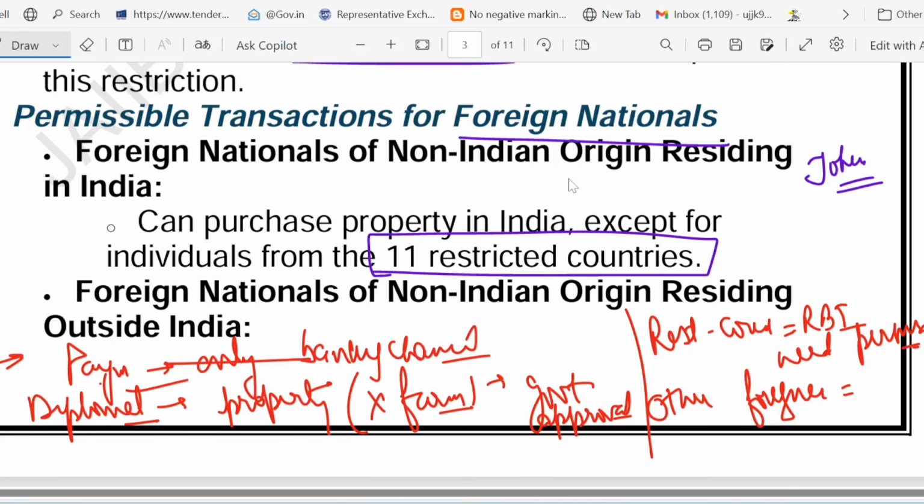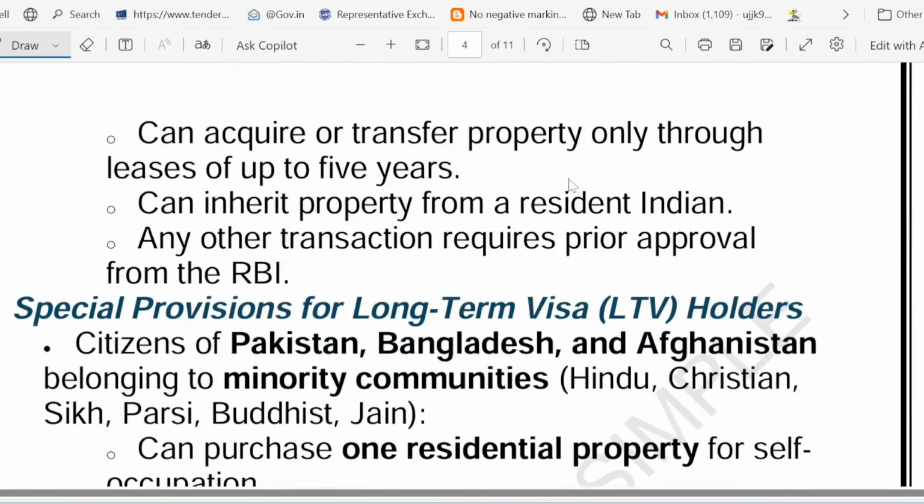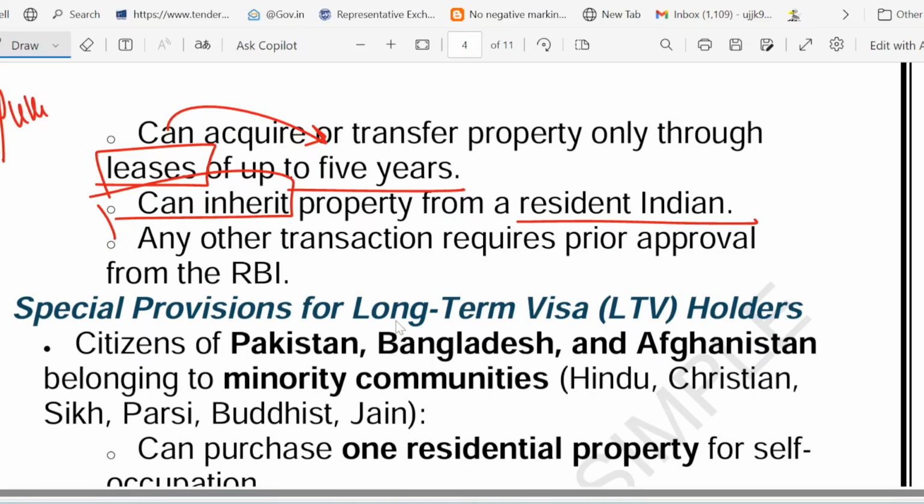Yes, residing outside India, the rule is different. Have a look. They can only lease, maximum up to 5 years. Or they can inherit, from an Indian. For example, take the case of Yuki. Yuki is Japanese, living in Tokyo. She can inherit her Indian mother's house but can't buy new property.